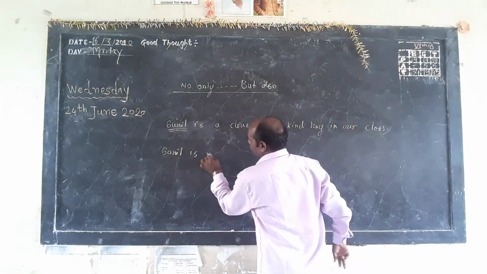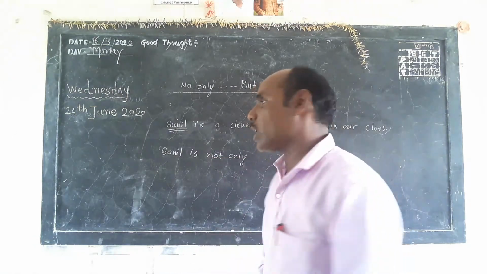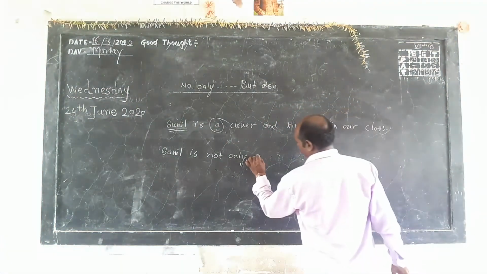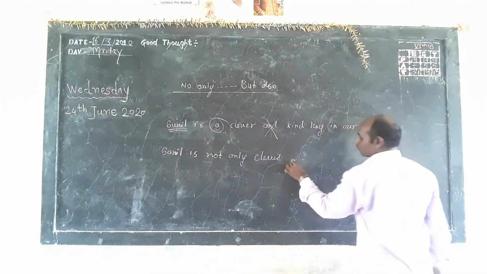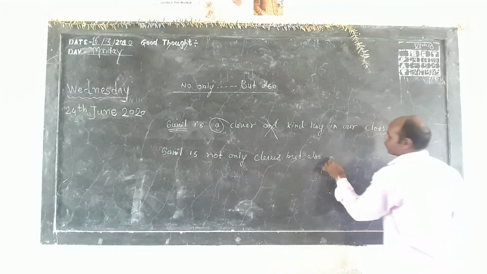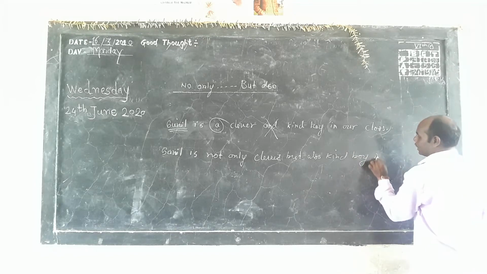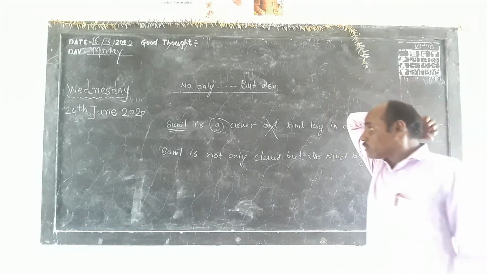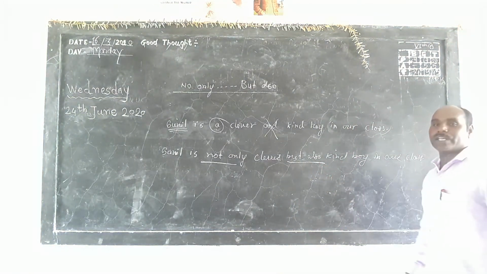not only. What we have removed? We have removed article. Sunil is not only clever. Then remove and and use there, but also kind boy. Kind boy in our class. Sunil is not only clever but also kind boy in our class.